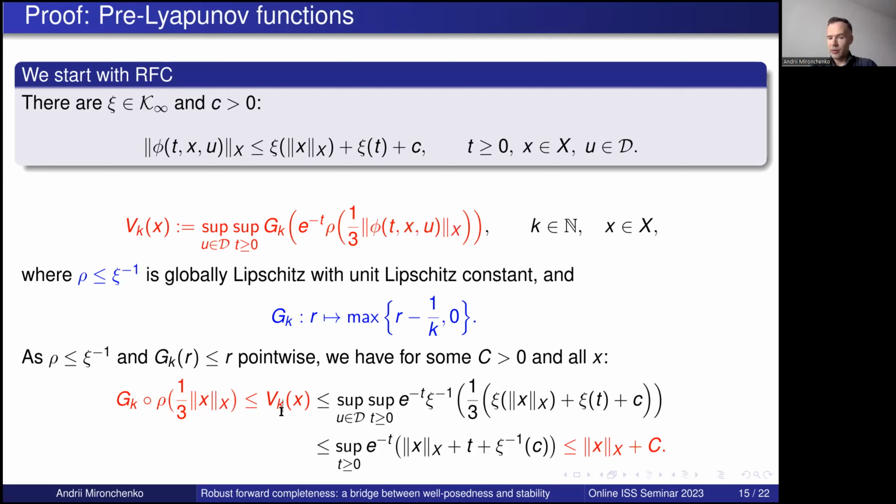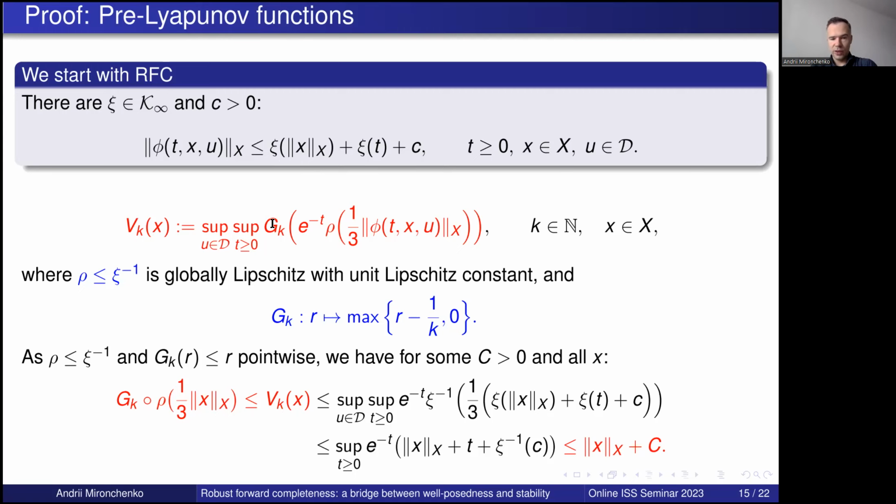To have the upper bound, we take the supremum over all u and all t, and now we use that rho is less or equal than psi inverse. So we estimate rho by this psi inverse. And now we use that the norm of the trajectory is upper bounded by this thing, by robust forward completeness. And so we have such an estimate.